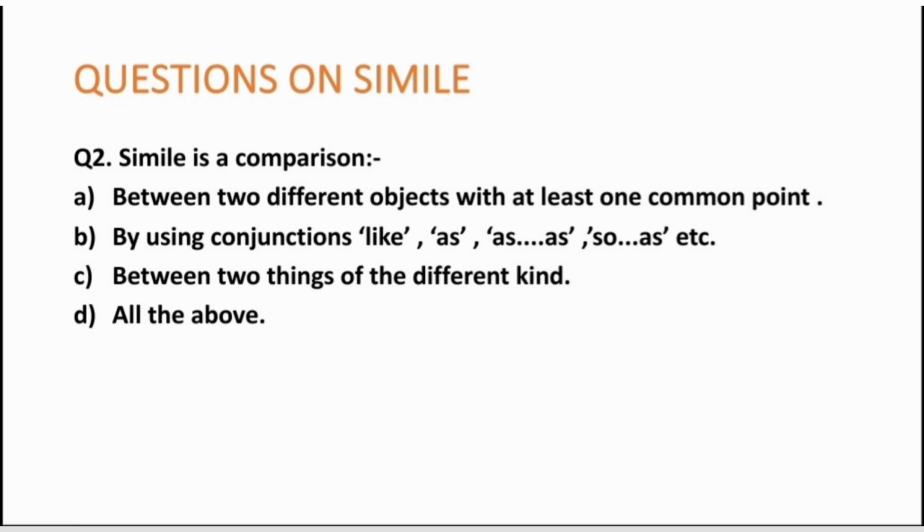Option number C, between two things of different kind. Yes, we do compare two things of different kinds. So option number D, all of the above, will be the correct answer.